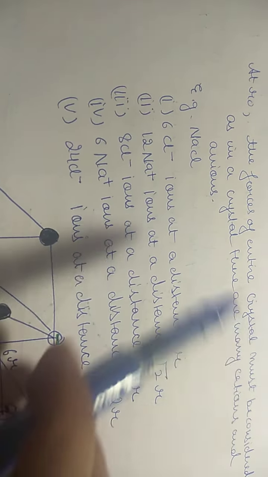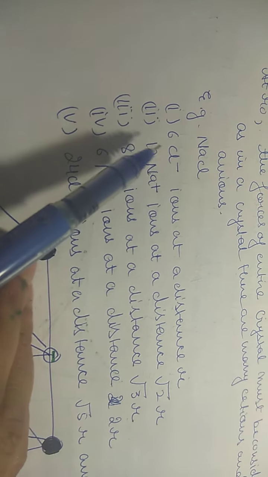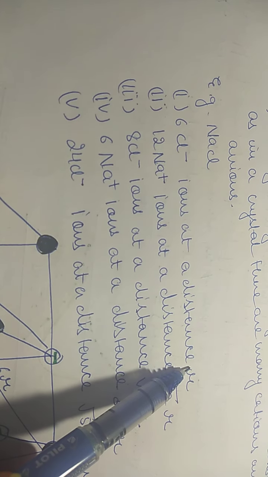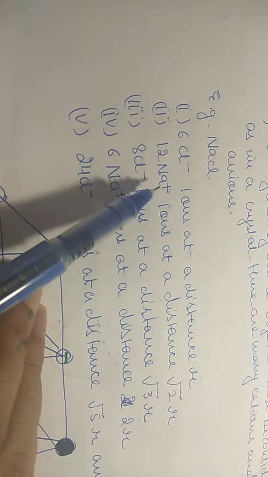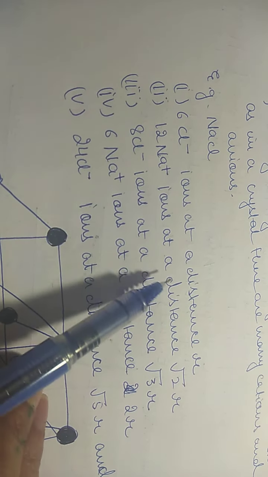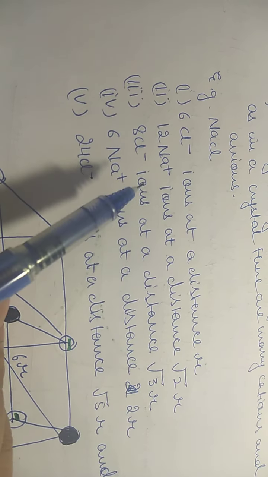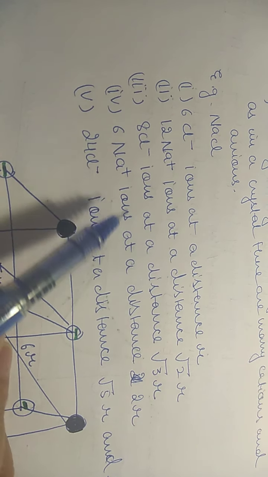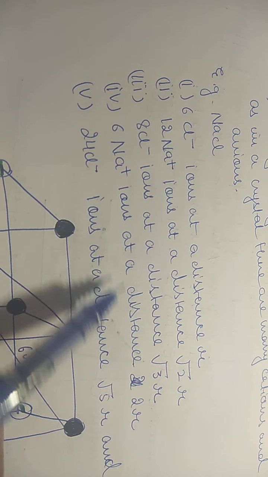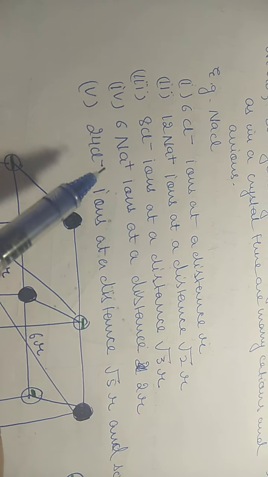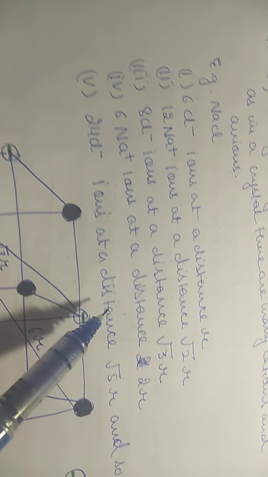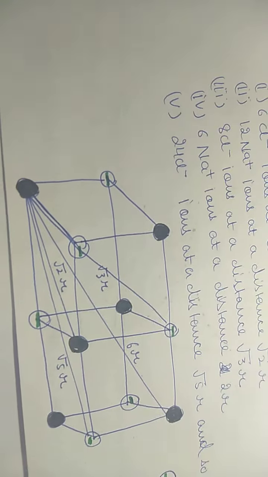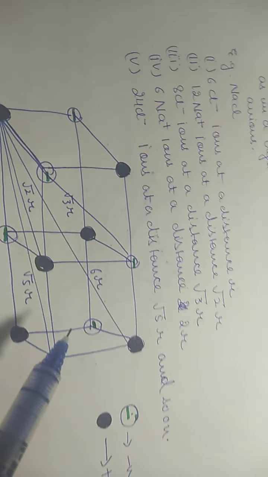So here we are taking the example of NaCl. So we assume that 6 chloride ions are at a distance r from the central ion. And 12 sodium ions are at a distance of under root 2r. 8 chloride ions are at a distance of under root 3r. And 6 sodium ions are again at a distance of 2r. And 24 chloride ions are at a distance of under root 5r, and so on. This is the assumption.